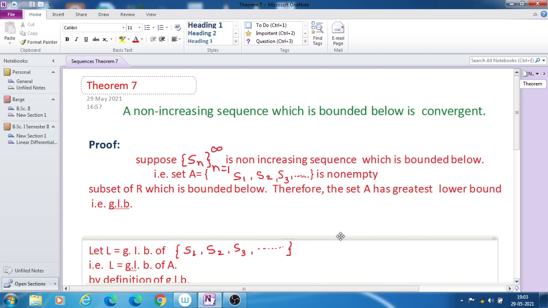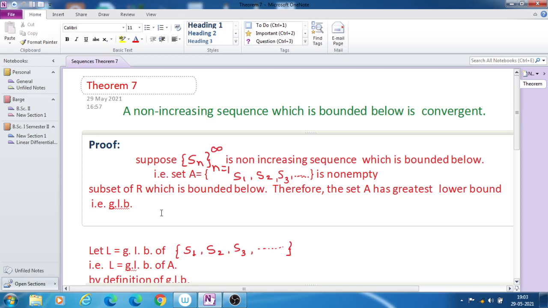So we see the proof of this theorem. We have to take a sequence which is non-increasing or decreasing and which is bounded below. Suppose the sequence Sn, n equal to 1 to infinity, is a non-increasing sequence, and also it is bounded below. That means it has a lower bound.